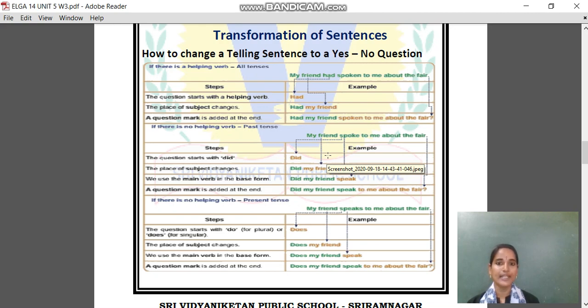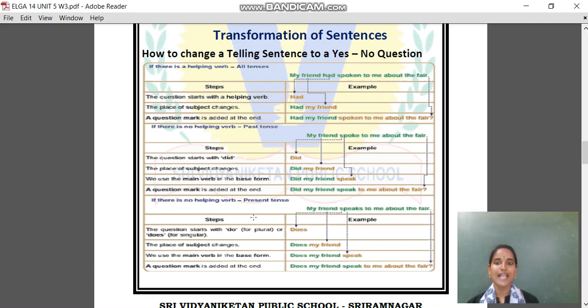Did is a helping verb we are using here and the subject comes next, did my friend. And to change the tense to present, spoke becomes speak. So did my friend speak to me about the fair? Once it is a telling sentence, it is ended with a full stop. Once it is a question sentence, we will end with a question mark.